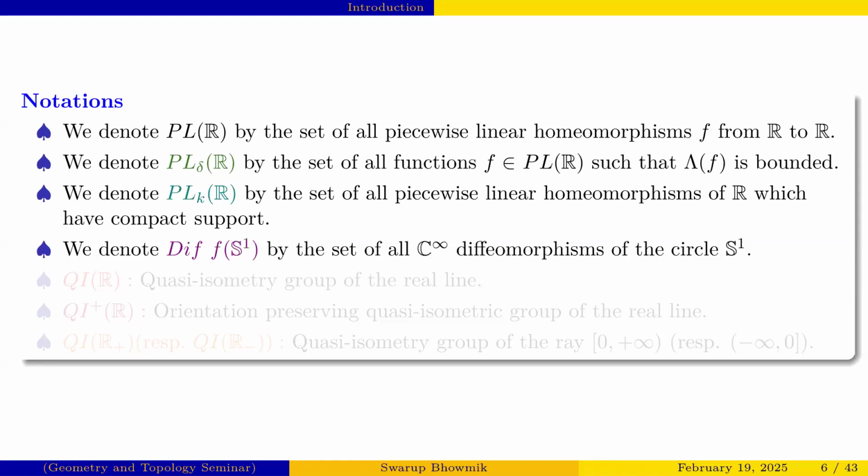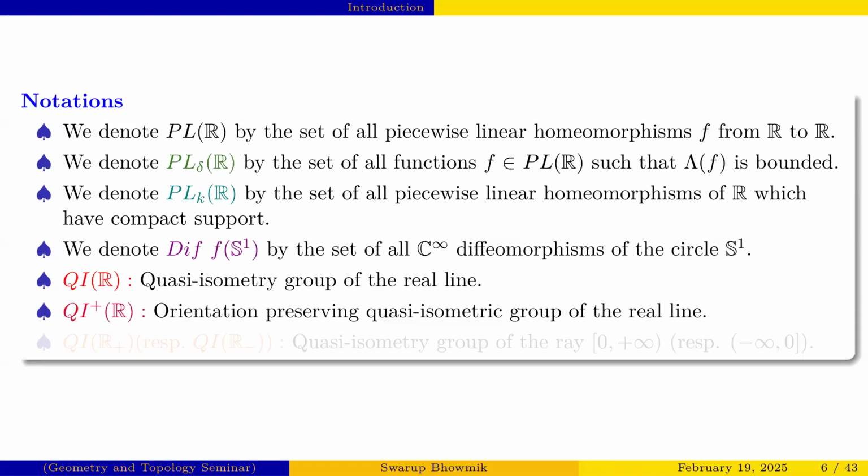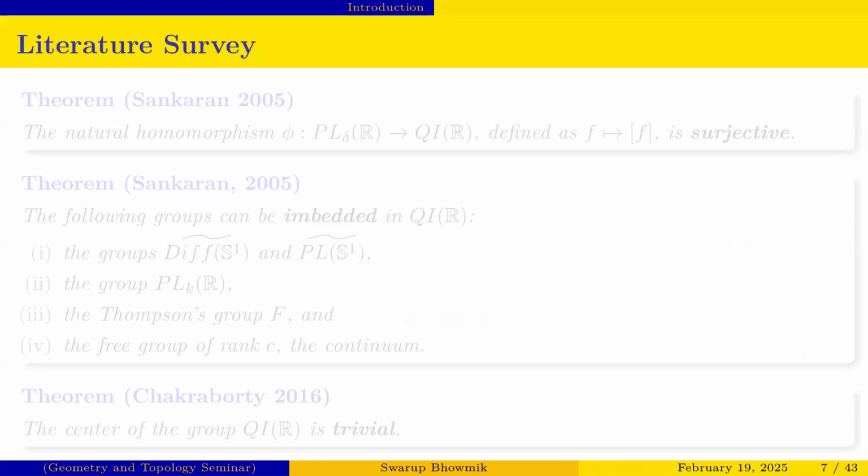Diffeo of S1 means the set of all C infinity diffeomorphisms of the circle S1. QIR is the quasi-isometry group of the real line. QI plus R means the orientation preserving quasi-isometric group of the real line. Similarly, QIR plus or QIR minus denote the quasi-isometric group of the positive real line or negative real line, including 0. Now we go to the literature survey.